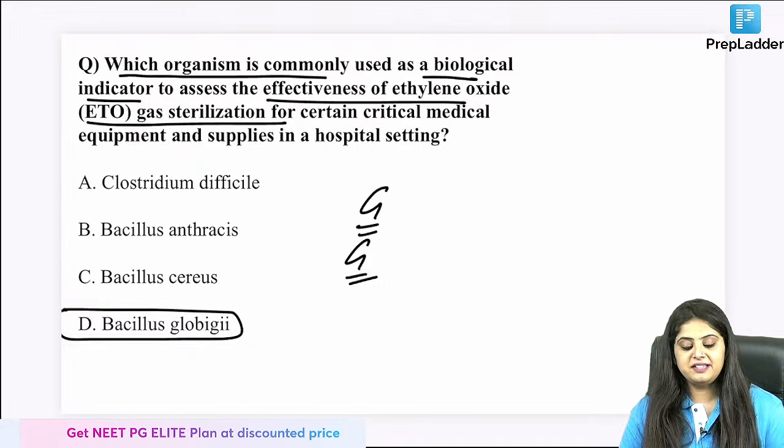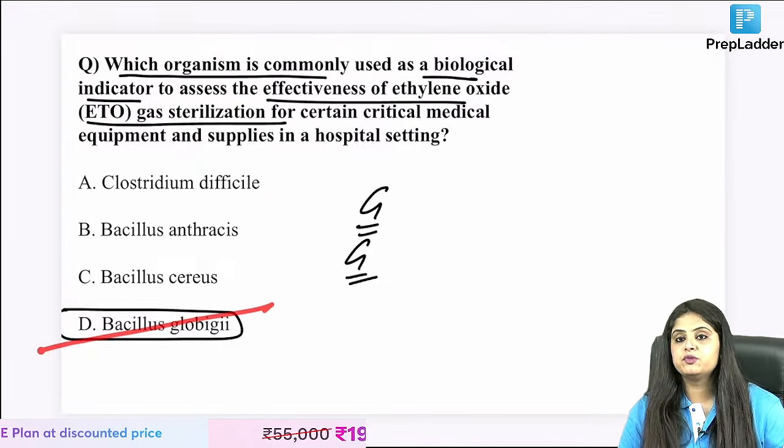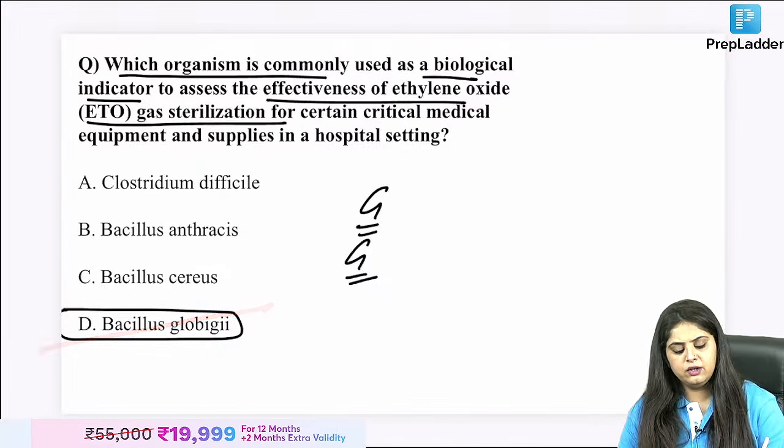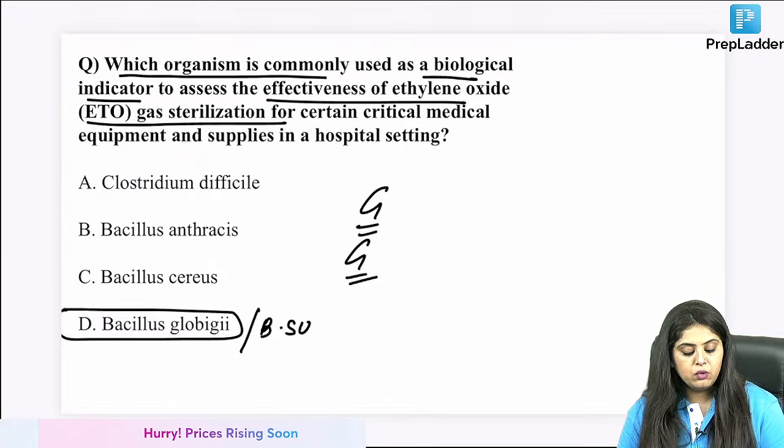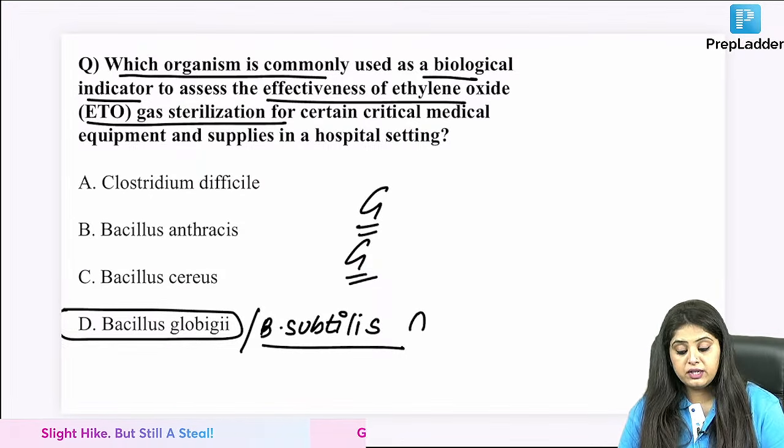Now what happened in the exam? Globigii was not there in the options and students kept searching. Gas ke liye Globigii ma'am ne padhaya tha. Do you know Globigii is the new name? What is the old name of Bacillus globigii? It is subtilis, and then you had to mark Bacillus subtilis, whatever may be there.